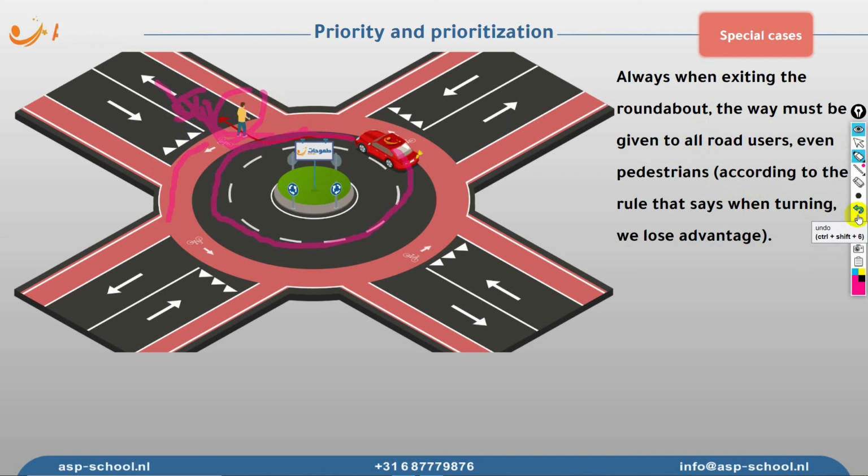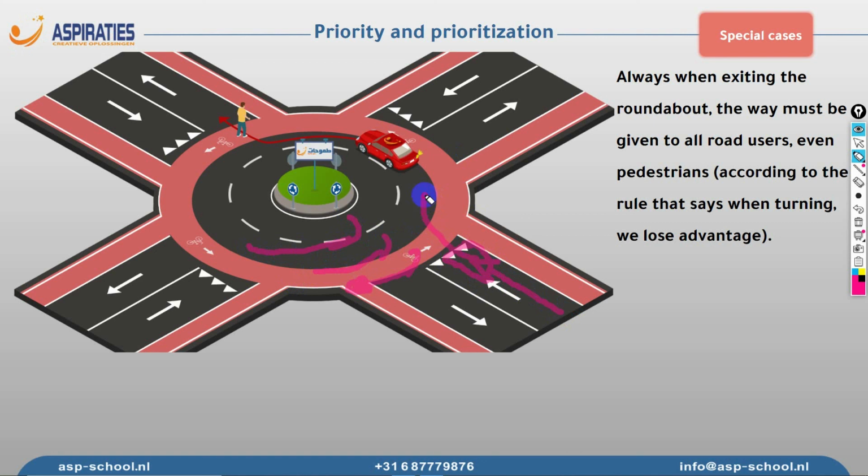However, let's say the pedestrian was over here and willing to cross in this direction. We're driving from this road over here. We reach these shark teeth. We stop over here. If there are cars coming, if there is a moped coming, then we allow them to cross first.